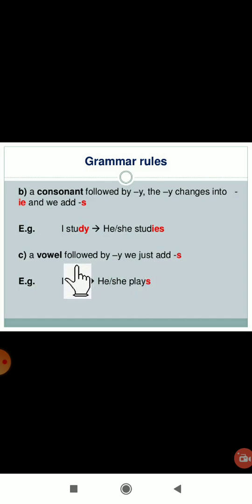And if it is followed only by a vowel, see vowel y, then what do we have to do? We have to add s, not ies. Only when a consonant is followed by y, that time only we have to add ies. And when a vowel is followed by the y, what is it? A, e, i, o, u are vowels. So here it is followed by y. Got it? So here we have to add s when it is he or she. So he or she plays.